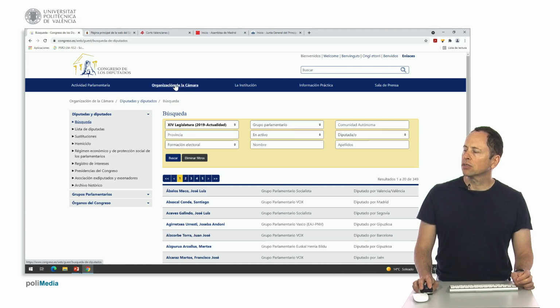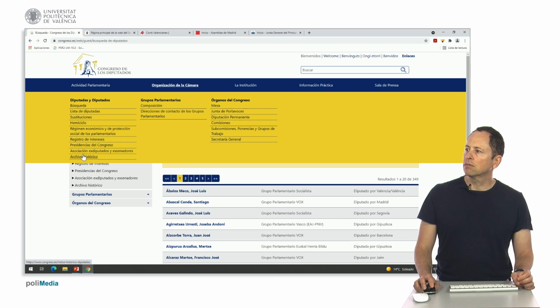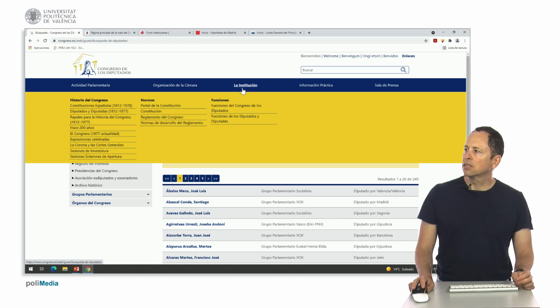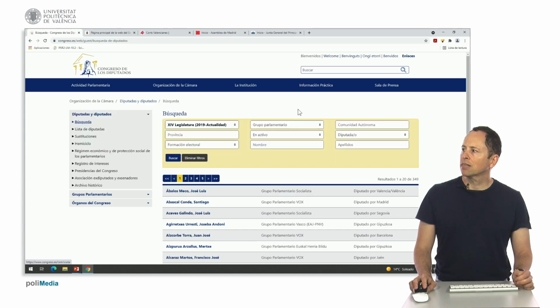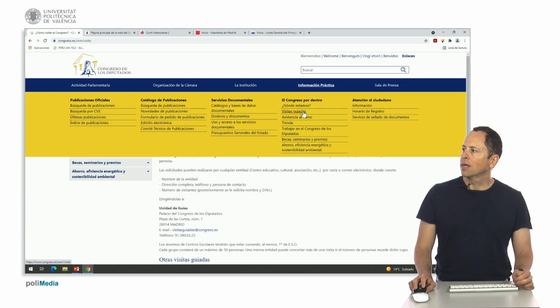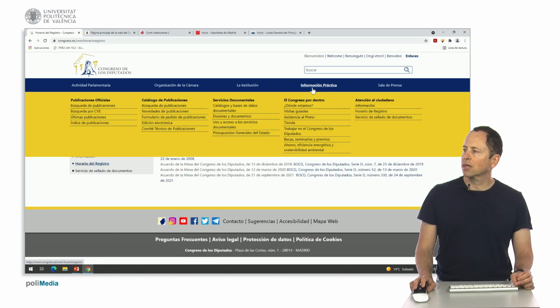If we go, for example, to the institution, here we have a historical archive and associations of deputies and senators. Under the institution, we have the functions, the history of the Congress in its different stages, investiture sessions, opening sessions, as it was 200 years ago. In practical information, we'll have details about guided tours, on how to attend the plenary, about the registration schedule, for example, catalogs of publications and official publications.